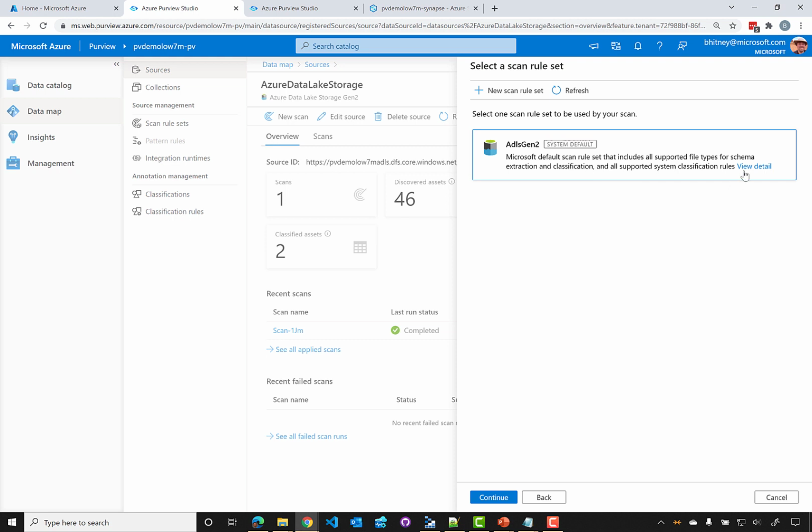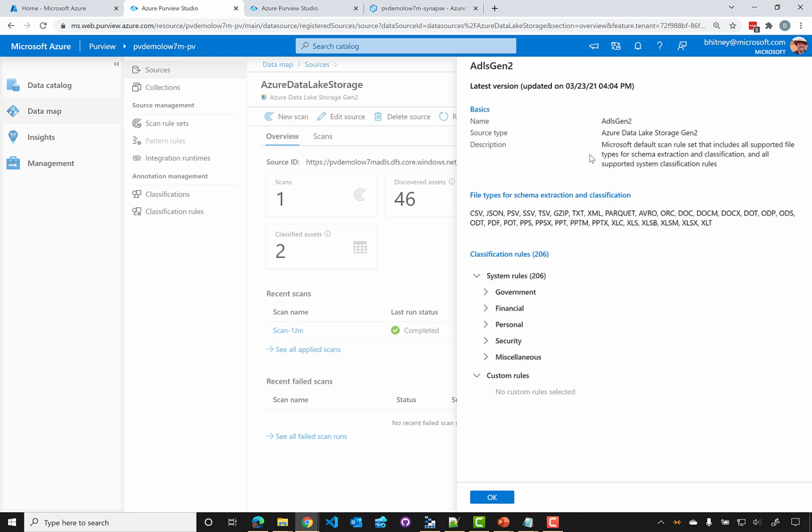We can click View Detail to see what that rule set looks like. In this case, you can see that there's a whole lot of different files that are associated with this rule set. Everything from CSV files to text to Parquet and so forth. Even binary files, PPTX, PPS, PDF. Because really, this isn't about just data ingestion and movement, right? This is about data discovery, and a lot of that data is going to exist in these binary assets. So the ADLS Gen 2 rule set supports all of those file types. That may or may not be appropriate for your organization.